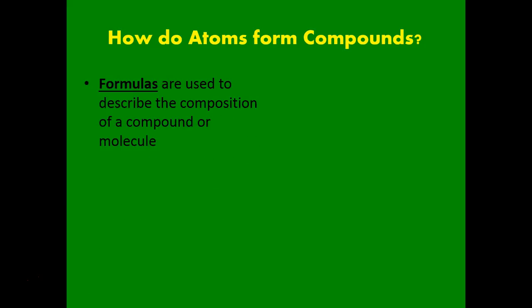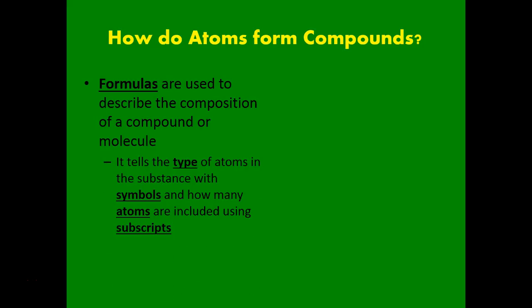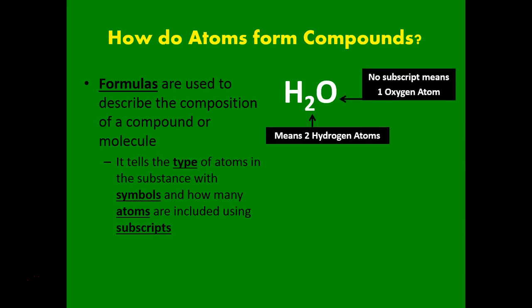When they come together, we use formulas to describe what composition the different molecules or substances have. We have 2 different parts to this. We have the letters, which tell you what kind of element we have, and then we have the subscripts that tell you how many of that atom we have. So H2O means we've got 2 hydrogens, and then the O, since it has no subscript, implies that we have 1 oxygen there. It's just like an automatic subscript of 1 if it's not written.